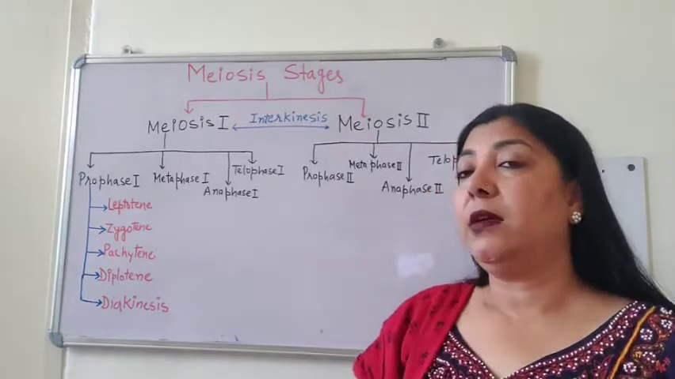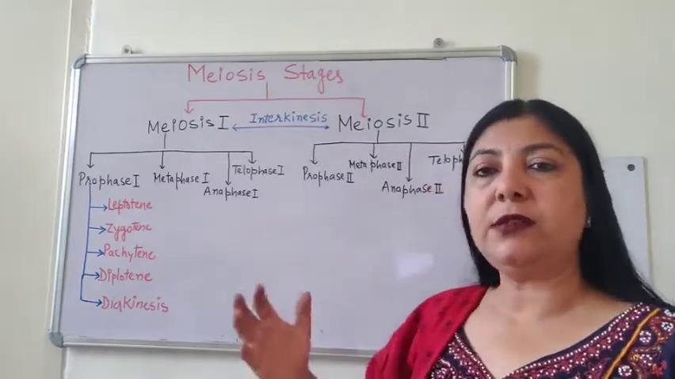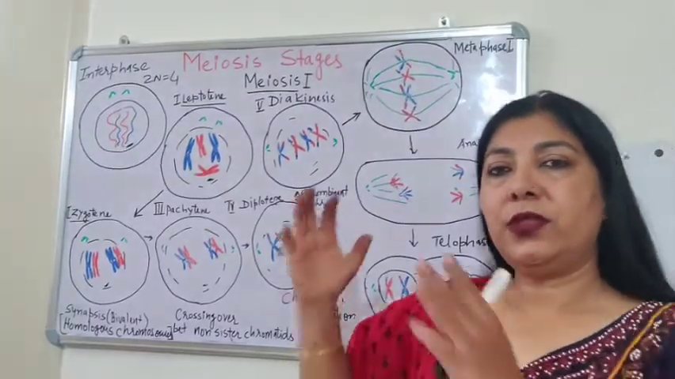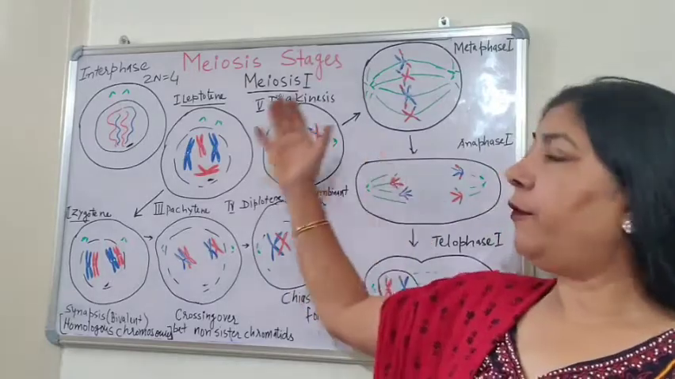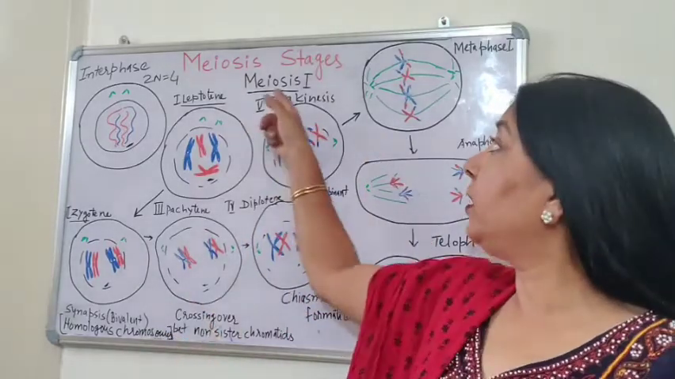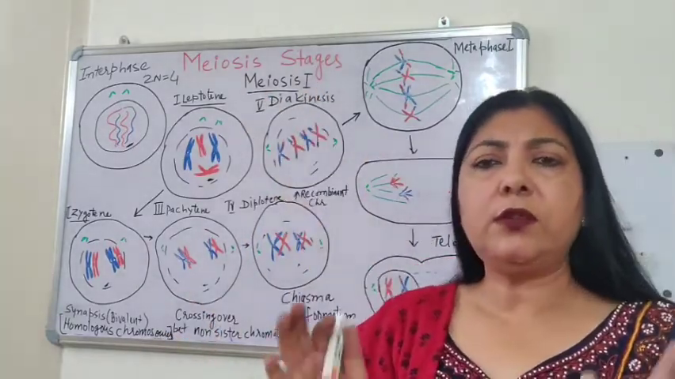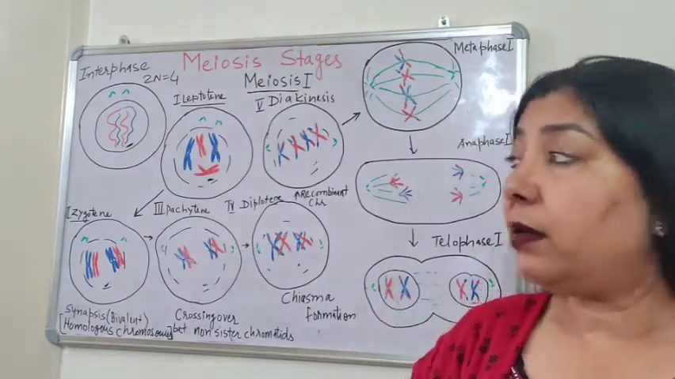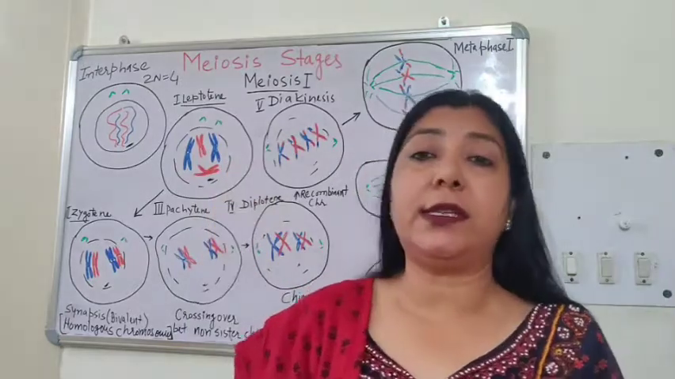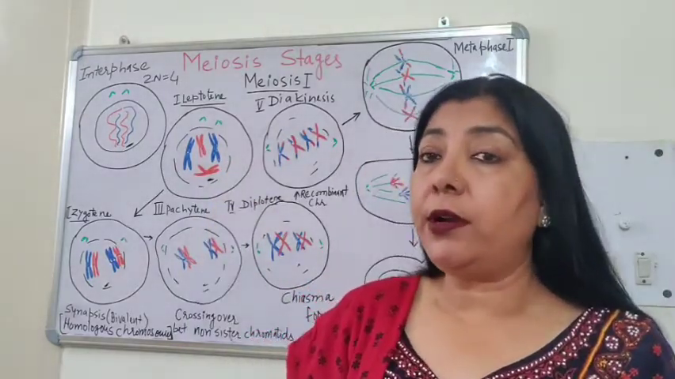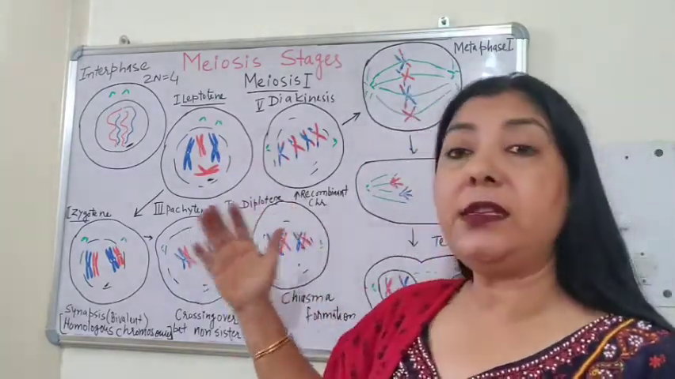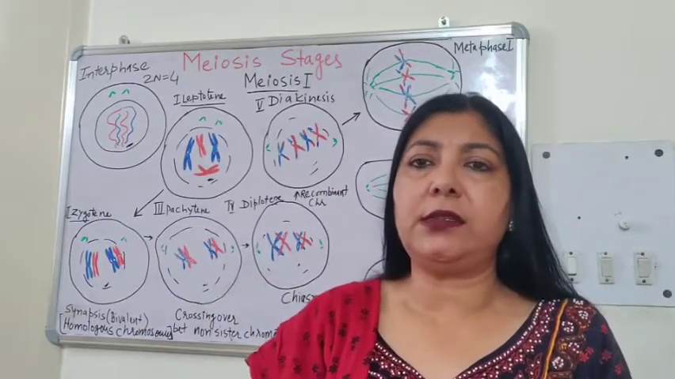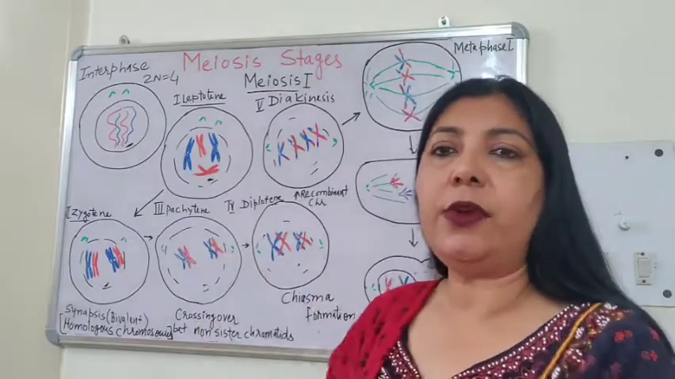Now let us study the whole process of this meiosis through diagrams. So these are the diagrams of different stages of meiosis 1. Meiosis 1 is a very lengthy process, and out of that, prophase 1 is the longest. And as I've already told you, prophase 1 is divided into 5 substages. Most of the changes take place here only.